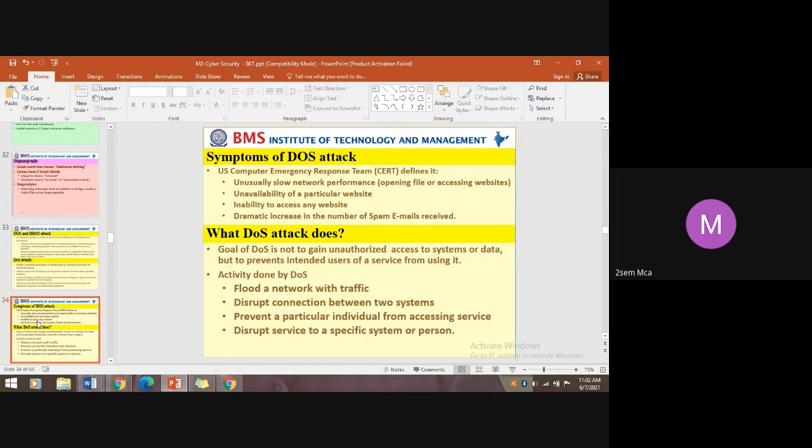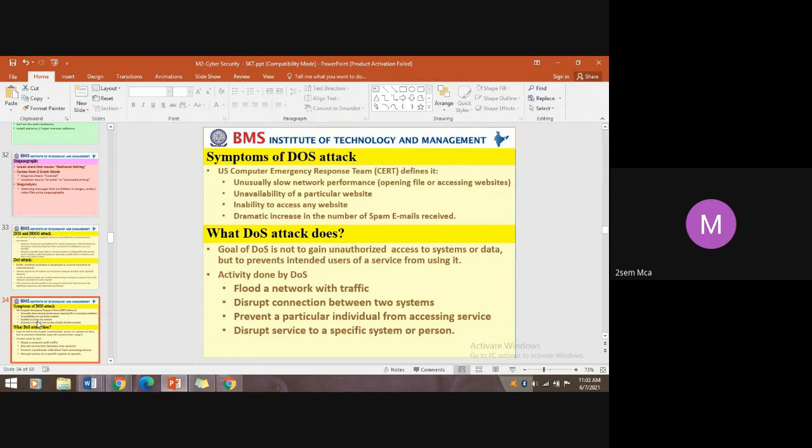Okay. Disrupt the connection between two systems. This is a logical connection, not physical. So the connection between two systems is going to be disturbed. Prevent a particular individual from accessing a service, then disrupt service to a specific system or person.